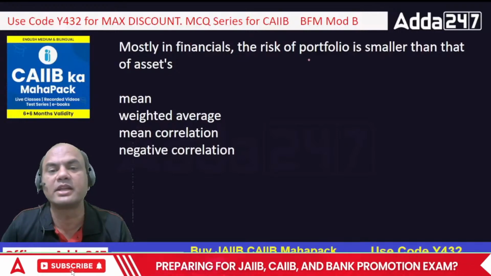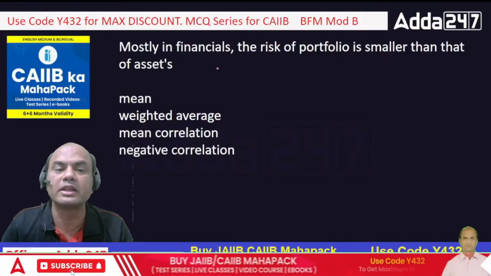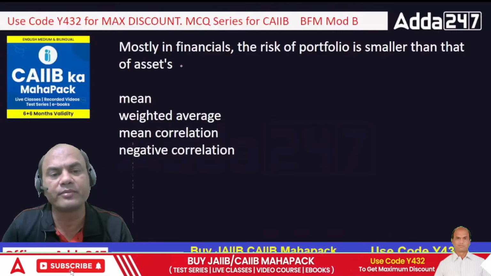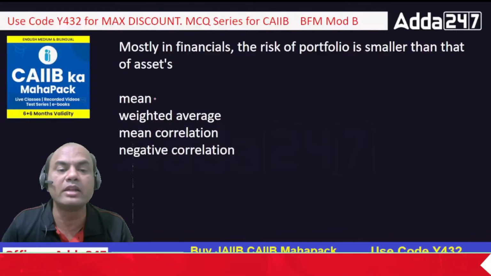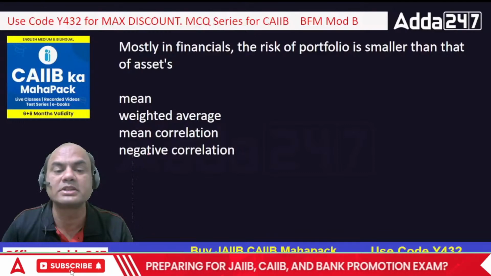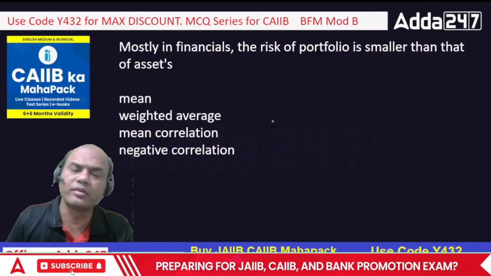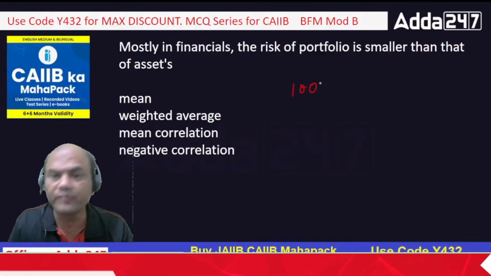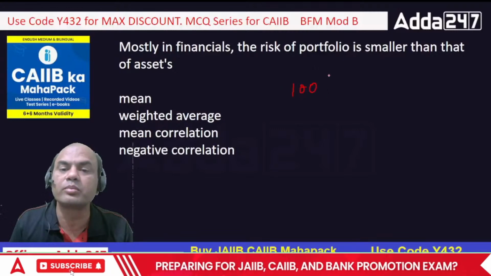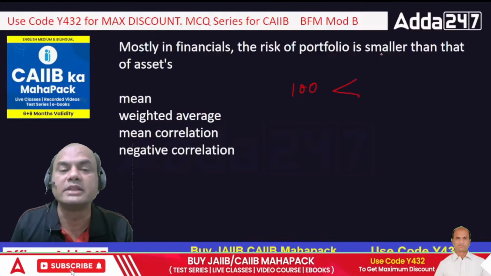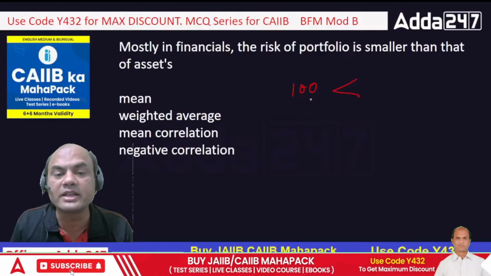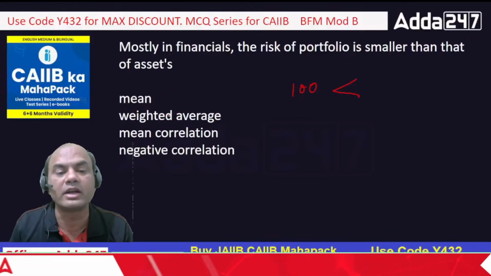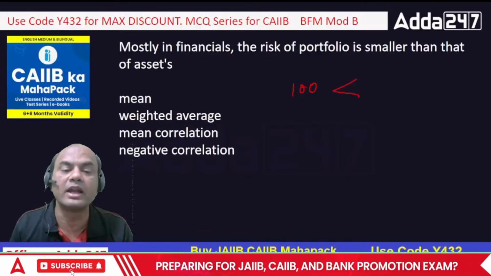Mostly in financial, the risk of a portfolio is smaller than the individual assets. Why? Then assets what? Mean, weighted average, mean correlation, negative correlation. So the question over here is the risk in the portfolio. If I am having 100 stocks in an overall portfolio, the overall risk will be less than what? Each asset's mean, weighted average, mean correlation and negative correlation.